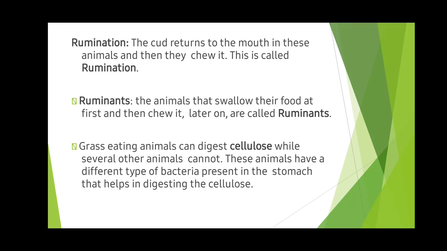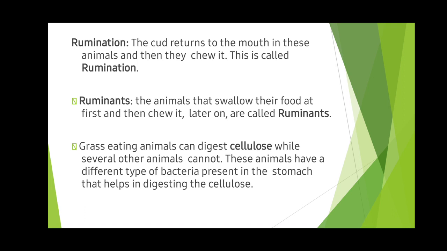The cud returns to the mouth in these animals and then they chew it. This is called rumination. We can see this in most cows. Whenever it finds food, it eats fast, and later it can sit in a place and keep on chewing. Most of you have seen that, and this process is known as rumination.